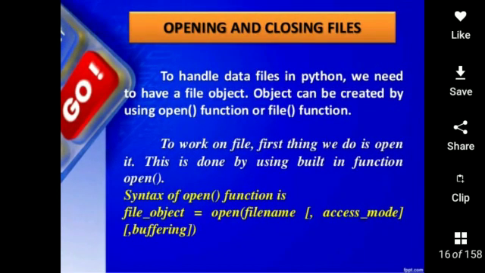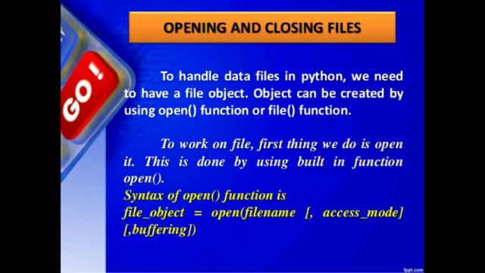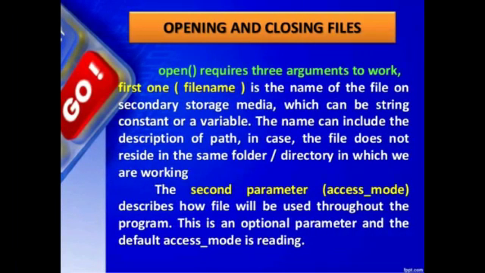So now we are going to look at the different arguments of the function open. Open requires three arguments to work. First one is file name. It is the name of the file on secondary storage media, which can be a string constant or a variable. The name can include the description of the path in case the file does not reside in the same folder or directory in which we are working.